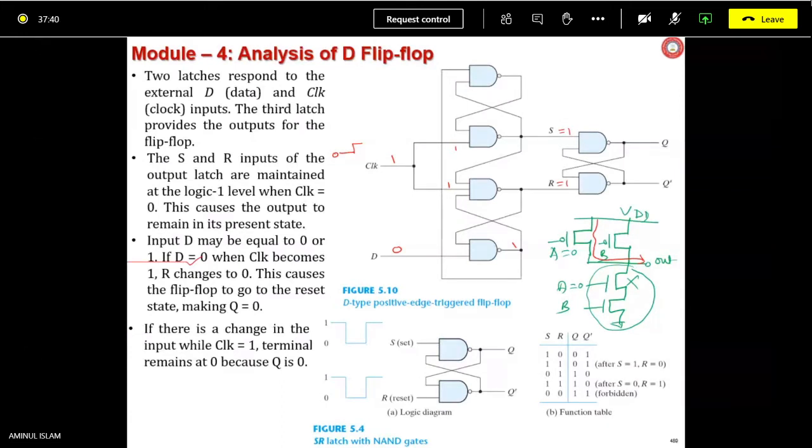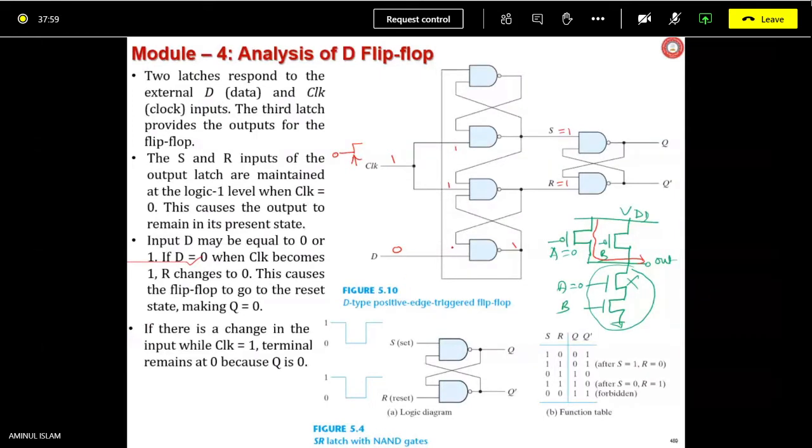we have to consider that D has come low. It has to come before clock because we know that setup time has to be maintained. Okay, D has come now. Now clock is hitting at this point, becoming high.